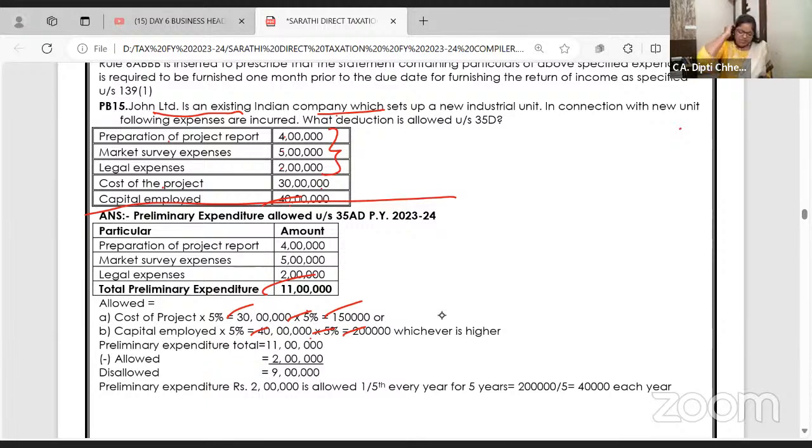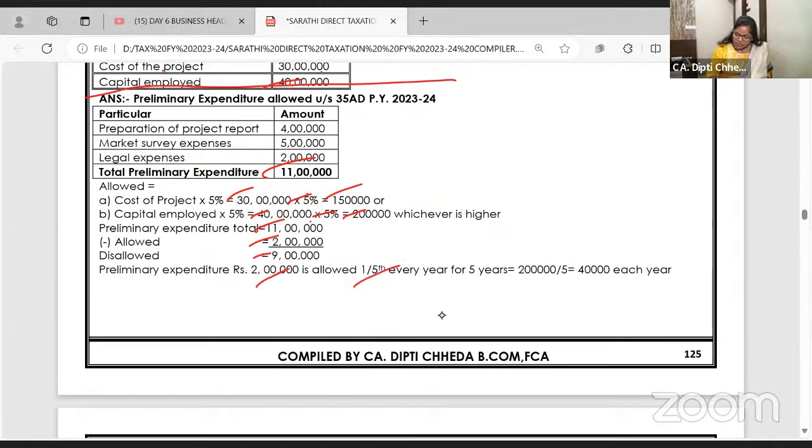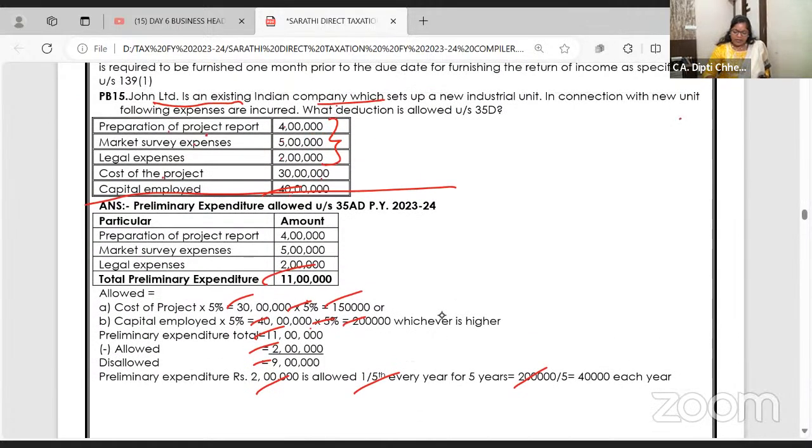So what is actual preliminary expense incurred? Making project report, survey, legal expenses, 11 lakhs. How much is allowed? 2 lakh. How much is disallowed? 9 lakh. And 2 lakh is also allowed 1/5 every year, 40,000 for continuous 5 years. Clear? Take your time, 2 minutes.